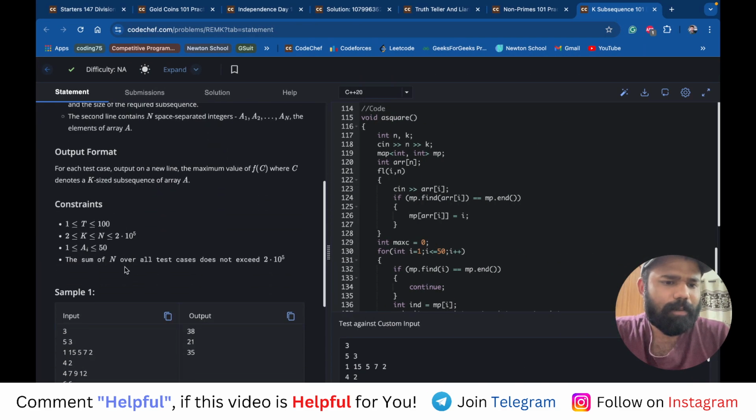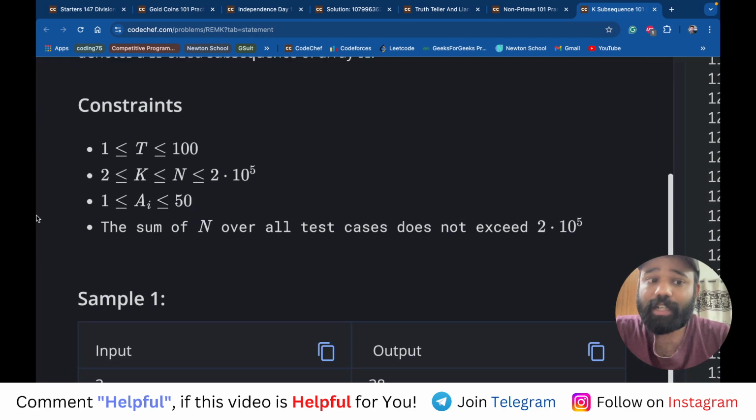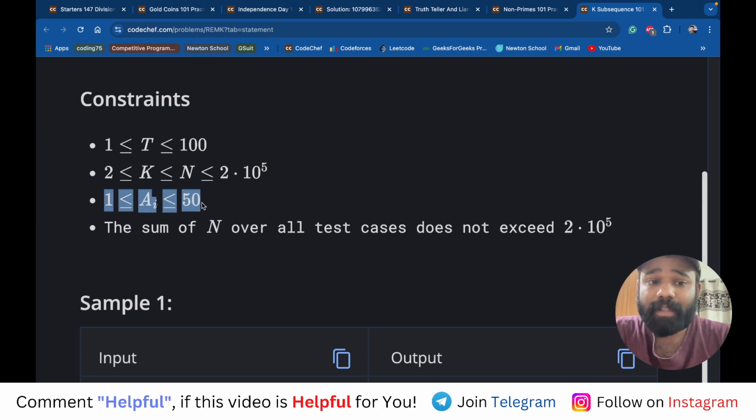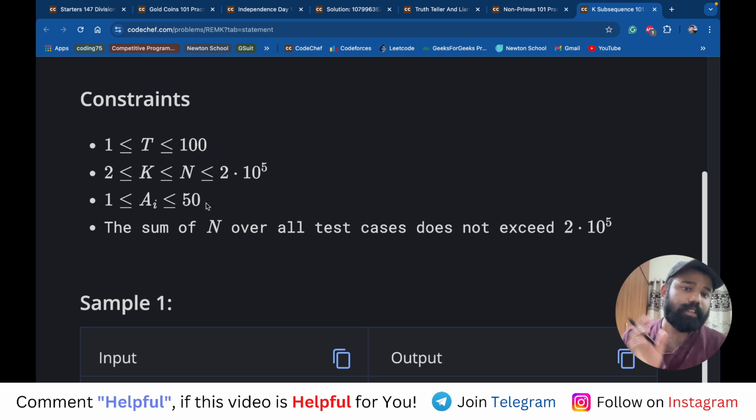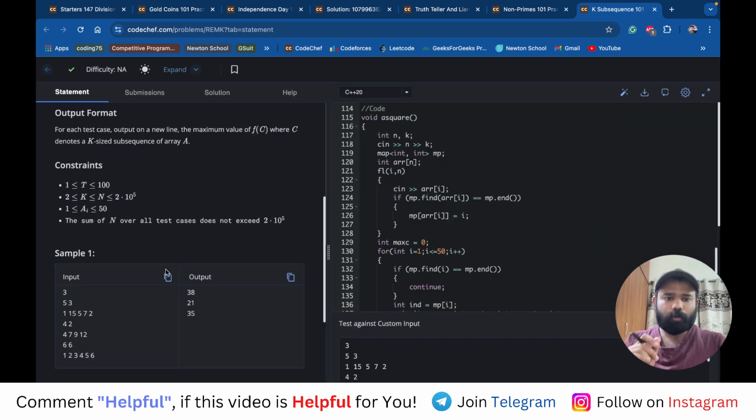See, the best thing about this problem, and the thing to notice, is that the range of this element A was just up to 50, right? Obviously, if this was not useful, they could give you a range up to 10 power 5 also, if time complexity just depends on n. But here, because this element is just up to 50, we can make use of it. How? See guys, we will do not a brute force, but a better way.